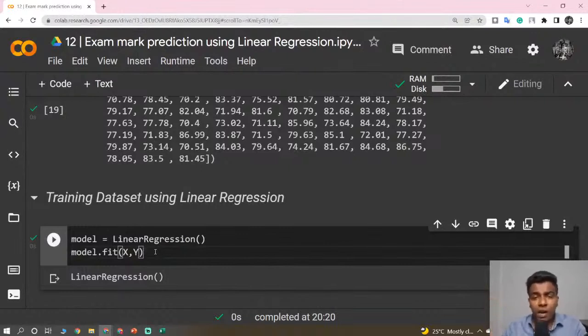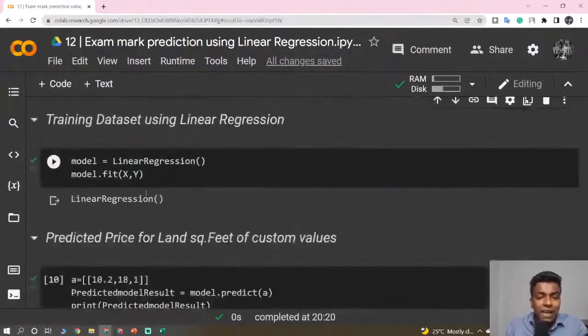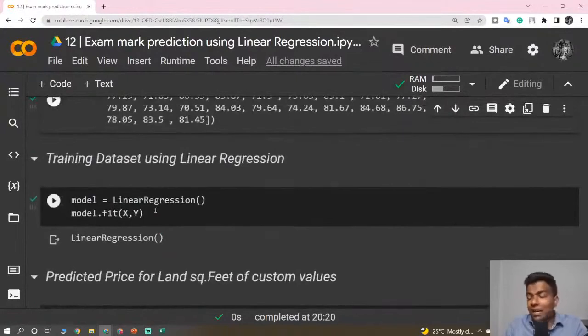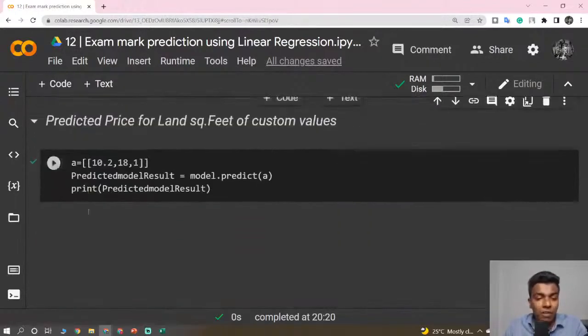Or else you need not split the data. If you want testing data for validating or testing your model, you can split it out. Or else you can simply pass the data as it is, x and y directly. I'm just passing the complete dataset for the training purpose. So model.fit(x, y) is going to start the training, and it is going to build some intelligence in the model variable.